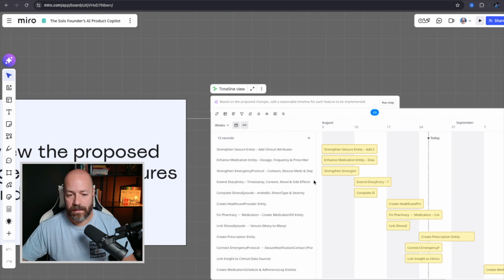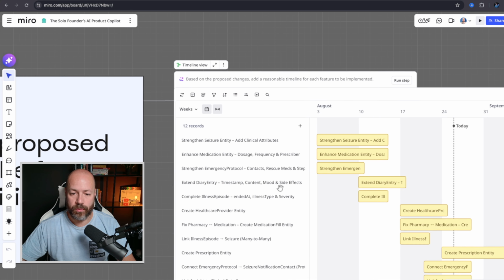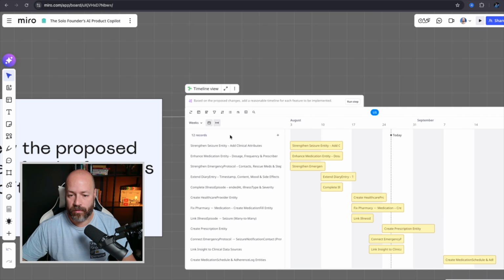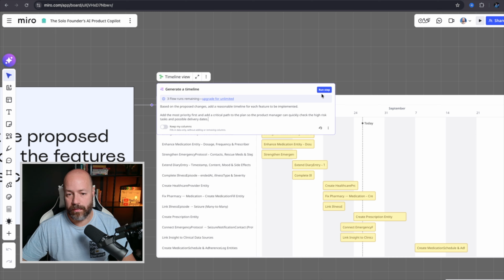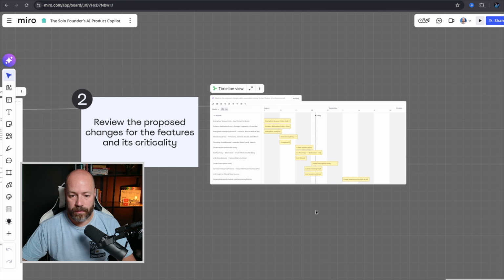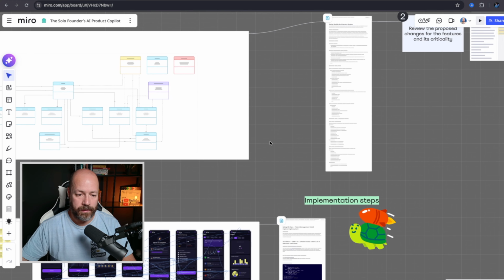And then basically another prompt to help you organize the next steps, what you need to do. So those are the items for the next steps. And this is using also Miro flows, so you can basically run the step and there we go. Then you have your deliverables here super quickly.